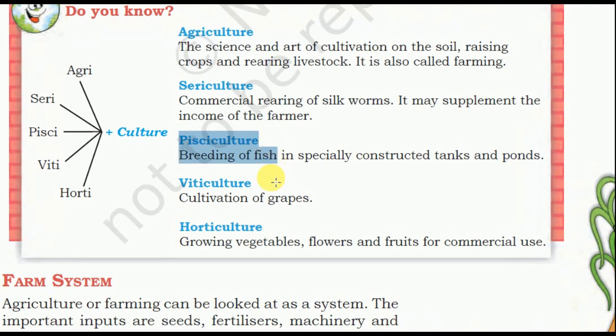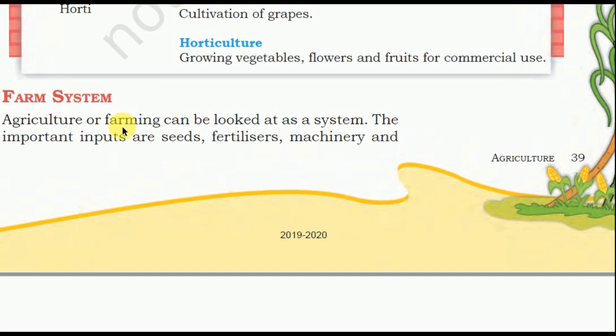Pisciculture. Pisciculture is breeding of fish in specially constructed tanks and ponds. Viticulture, cultivation of grapes. Horticulture, growing vegetables, flowers, fruits for commercial use. So horticulture is basically for vegetables, fruits, flowers. Viticulture for grapes. Pisciculture for fish. Sericulture for silkworms.